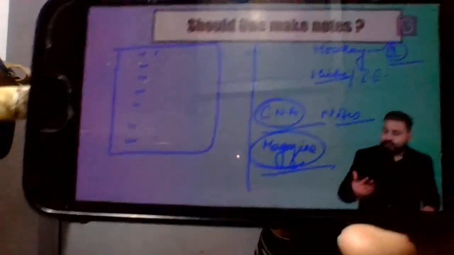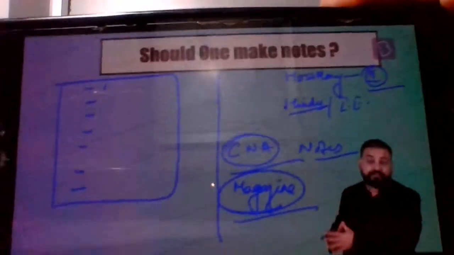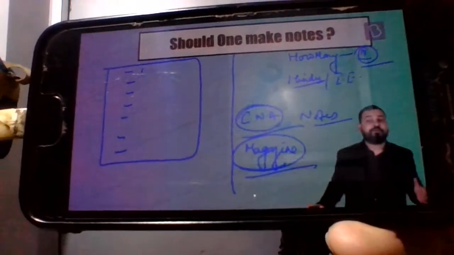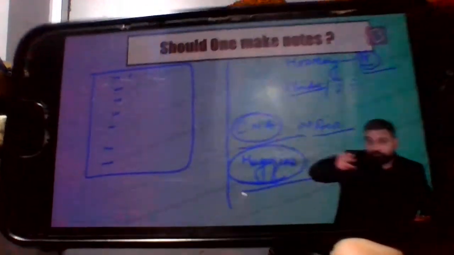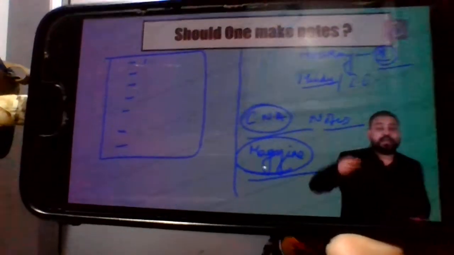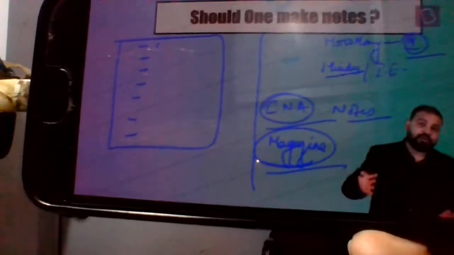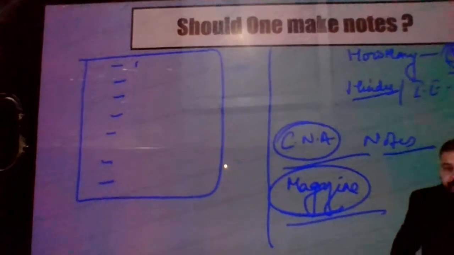See, again, I'm not saying you don't need to make notes. If you have the time, you can do that. Ultimately, it's your strategy. These are the different methods that you can follow. Some people even cut the newspaper items and keep them with them, safeguard them, and they do the revision later on from that. Based on whatever they would have underlined, they would be reading it and revising based on that later.